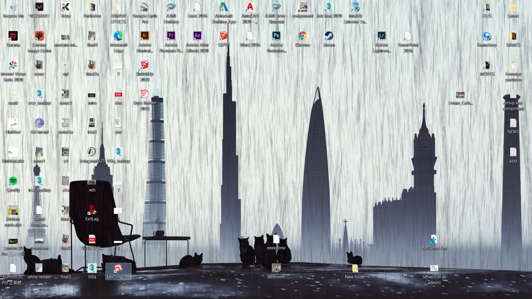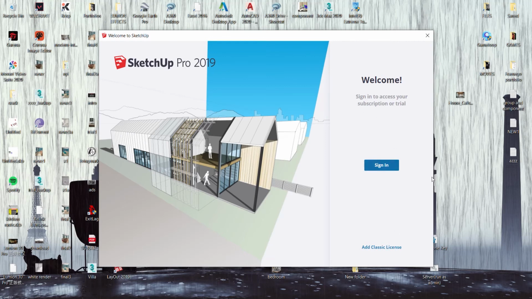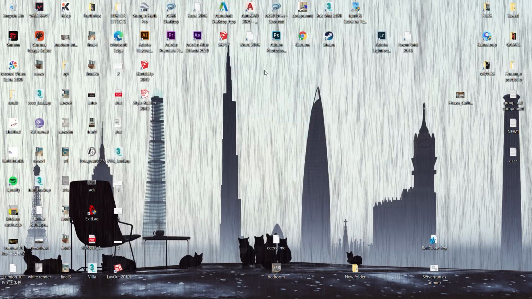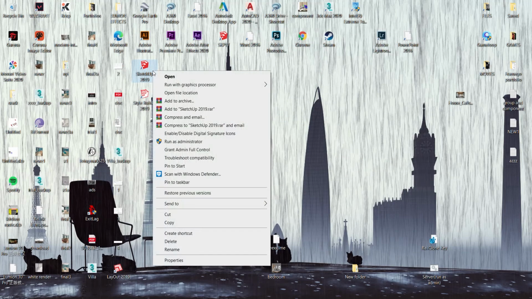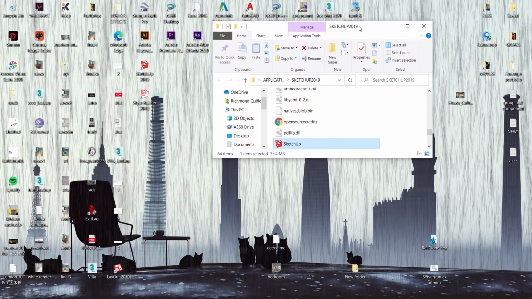So nakita natin meron tayong layout, builder, and the SketchUp itself. So since SketchUp yung download natin, dito muna tayo mag-focus. Okay, pag naklik na natin siya, lalabas to. Since hindi pa siya cracked, sign in pa yung kailangan nyong gawin. So, punta tayo sa folder niya, open location, file location, then minimize natin, and punta tayo doon sa installer na